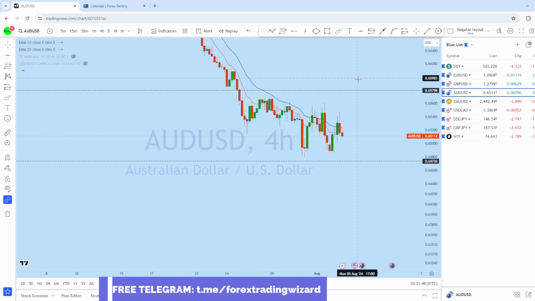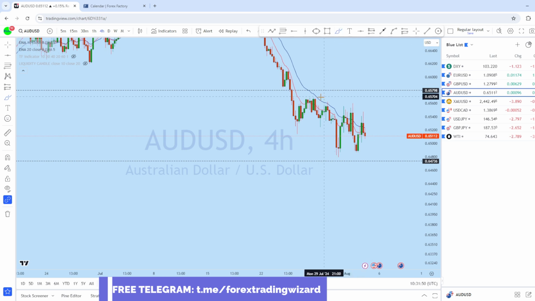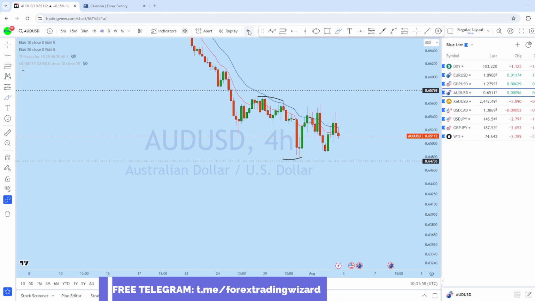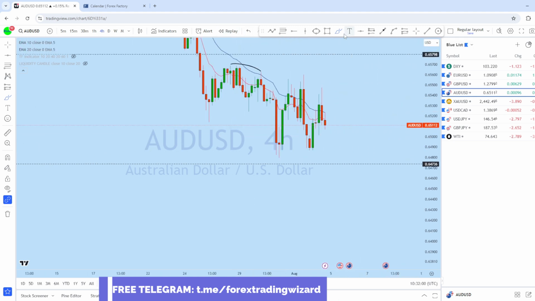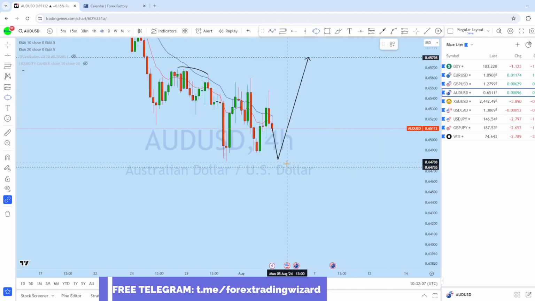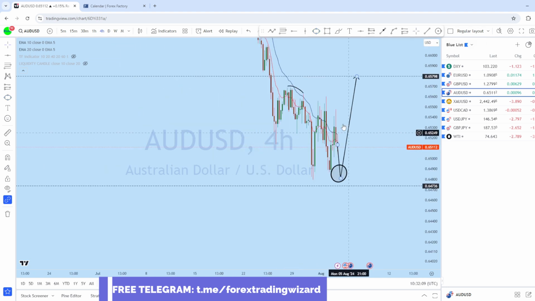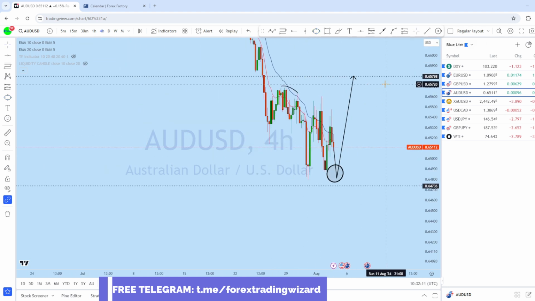And if we look at the intraday perspective, we can see there is a series of lower high formation, but at the same time we can see a series of higher low formation. And I think that with the market open, we might see an initial drop for a pullback and then expecting AUD USD to remain bullish for short term, at least to this previous support, which is turning resistance here.